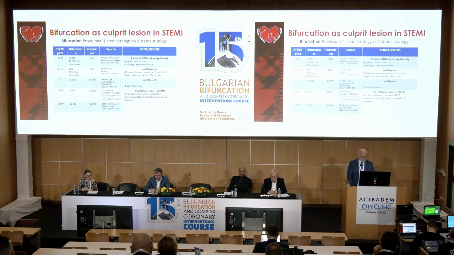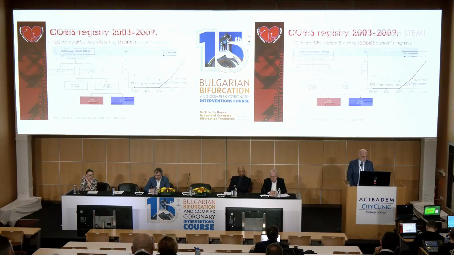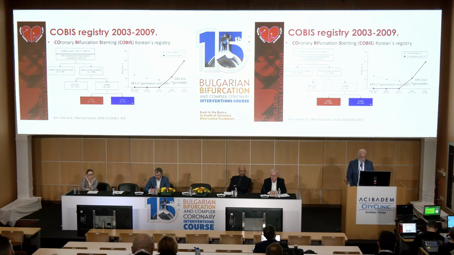And the last is the COBIST registry. In this registry, 12% of patients had a bifurcation lesion, and over 80% had a provisional technique. In this group, what is the problem? This is a multi-center registry from Korea, and in the period from 2003 to 2009, in the first 4 years, patients got first generation drug-eluting stents.